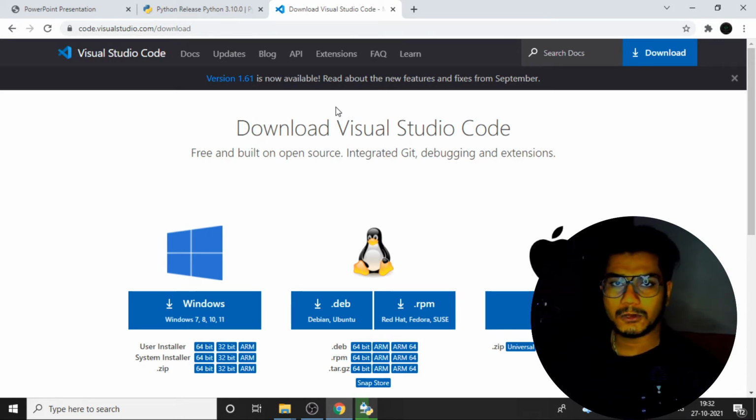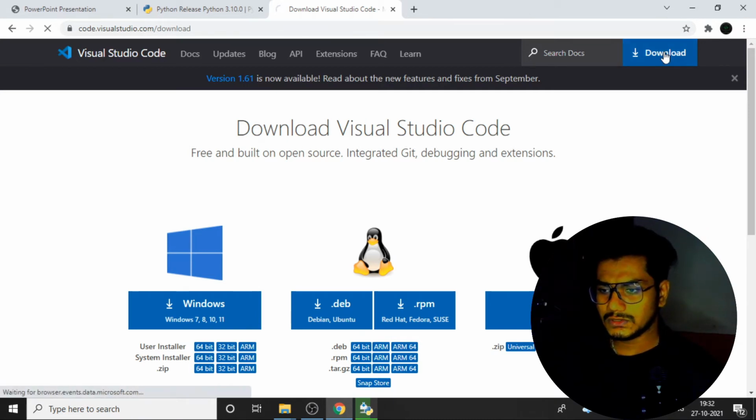Like I'm typing the code, after the work is done, automating. A number of functionalities are provided by our VS Code. Okay, so just click on the VS Code download. Once you click on the download, the VS Code will be downloaded onto your operating system.